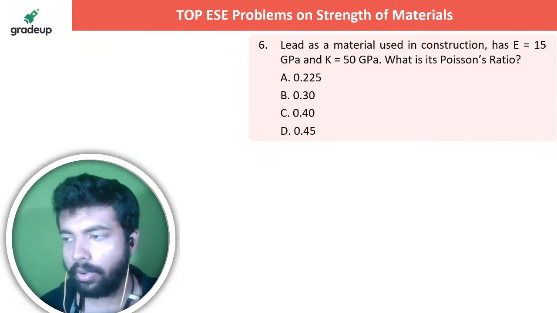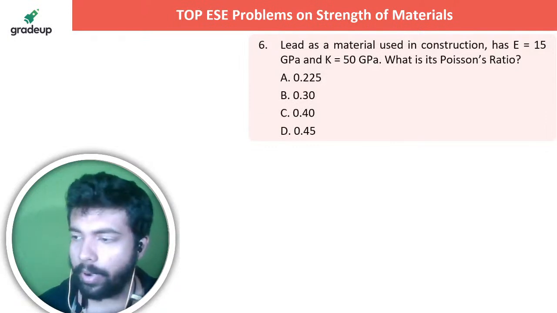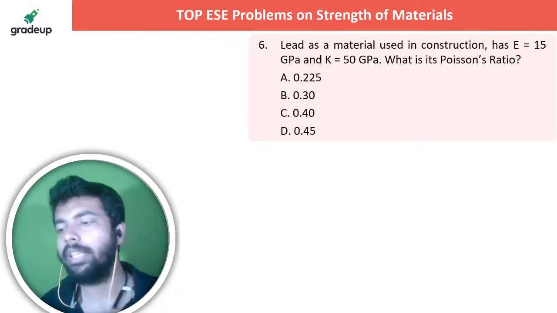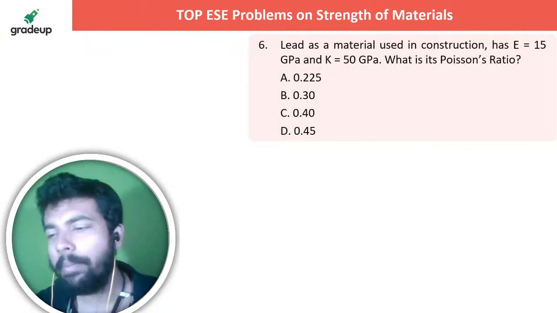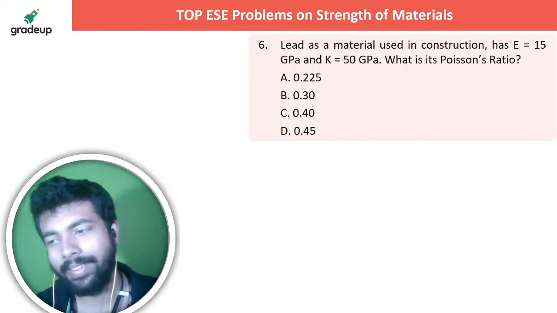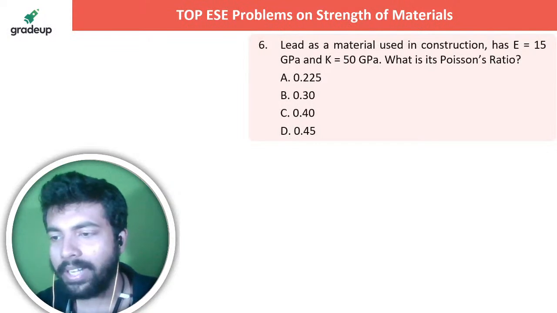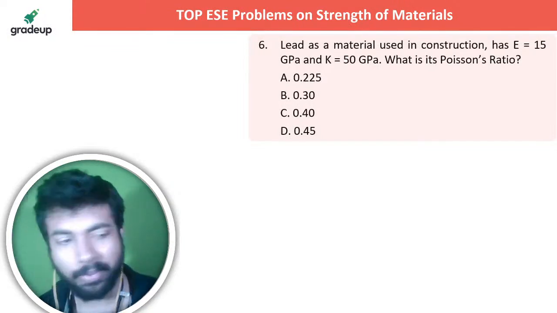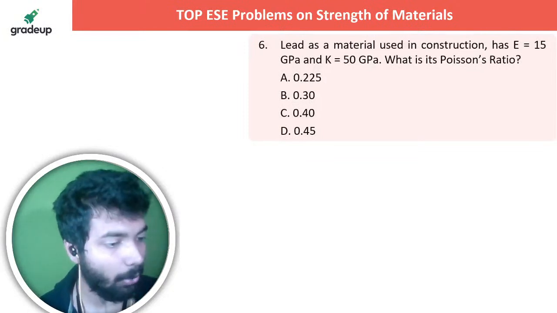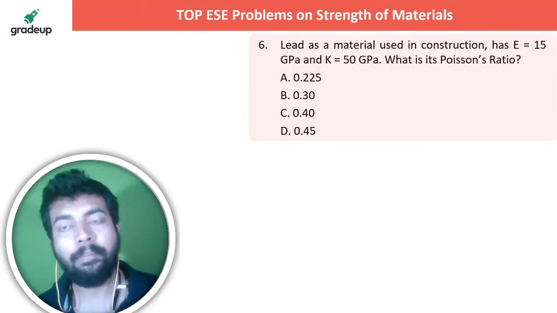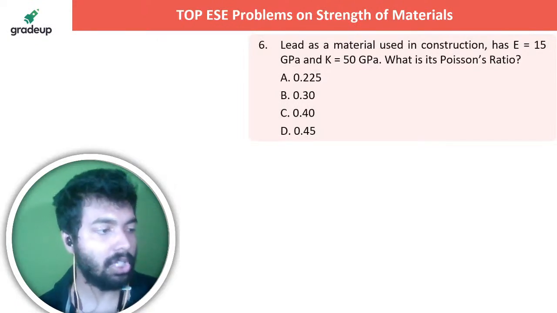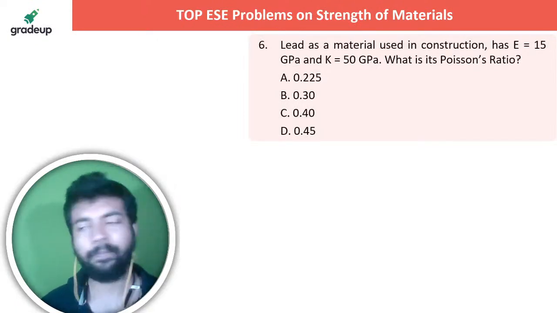Hello, Abhishek. Good evening. Let me know in the live chat section, sir, what is the answer to this particular question. Lead as a material used in construction has a E of. Everybody knows it's. अब क्या ही बोले यार इसका solution अब. It's such a simple question, right? So please let me know in the live chat section what is the answer to this question. Very simple question. I hope everybody can do it, right? So Poisson's ratio formula everyone knows. So please do justice to this question very quickly.